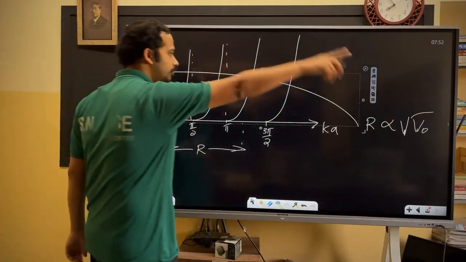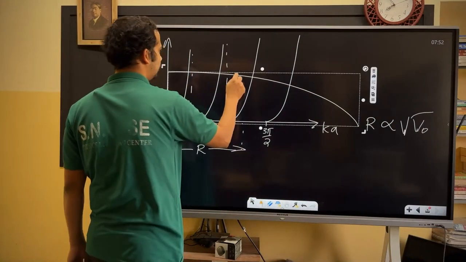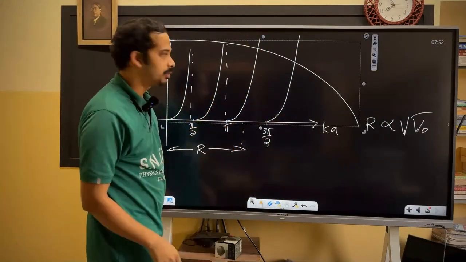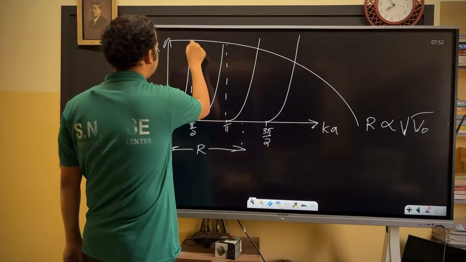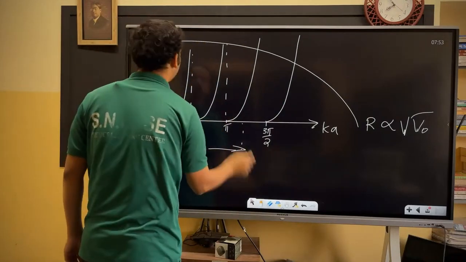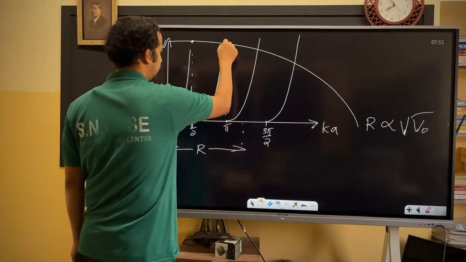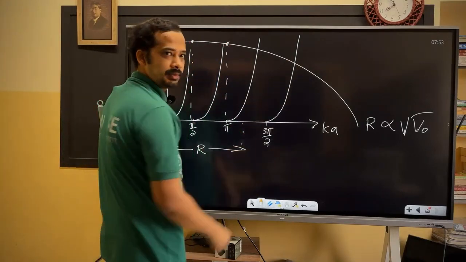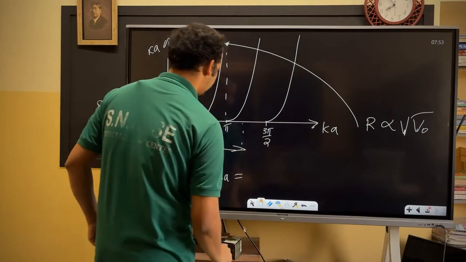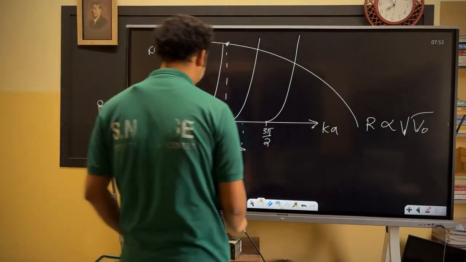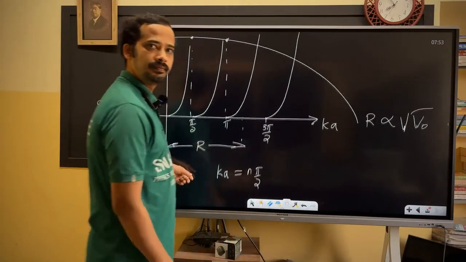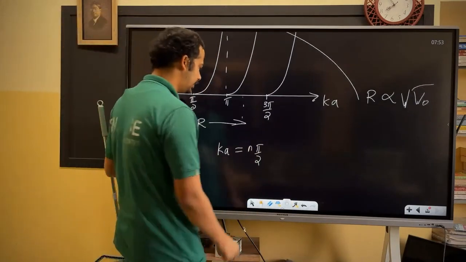When that becomes a very big circle, this is going to cut our symmetric and antisymmetric states exactly at pi by 2, pi, 3 pi by 2 and all. That means your Ka will be n pi by 2.